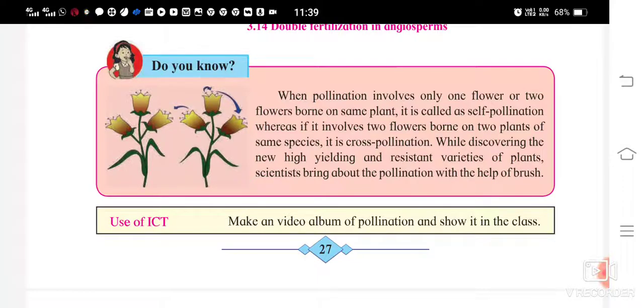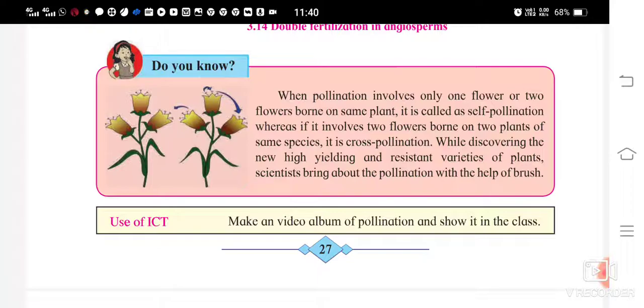Now, when pollination involves only one flower or two flowers borne on the same plant, it is called self-pollination. Whereas if it involves two flowers borne on two plants of the same species, it is cross-pollination. In the hibiscus flower you saw, the same flower was bearing the male as well as female gametes, and the pollination took place in the same flower of the same plant.